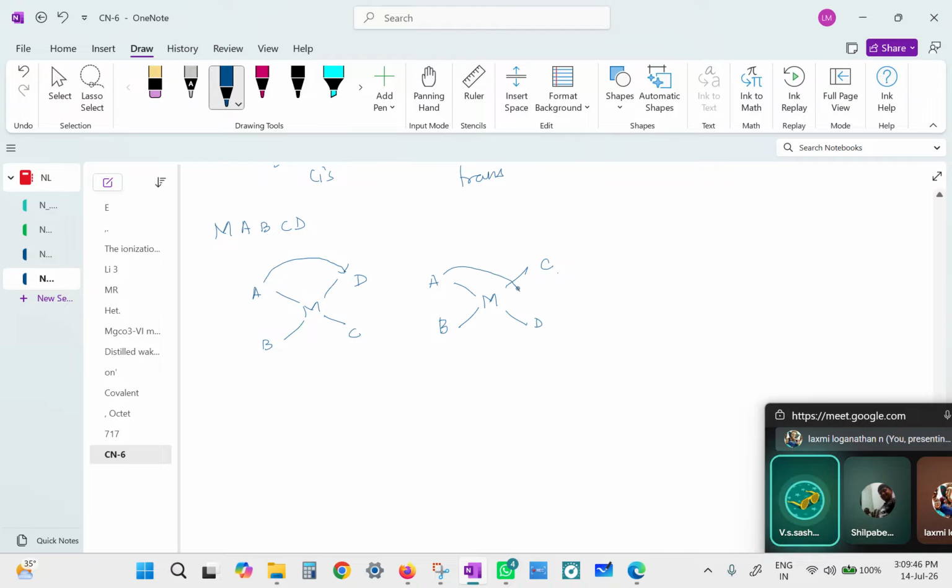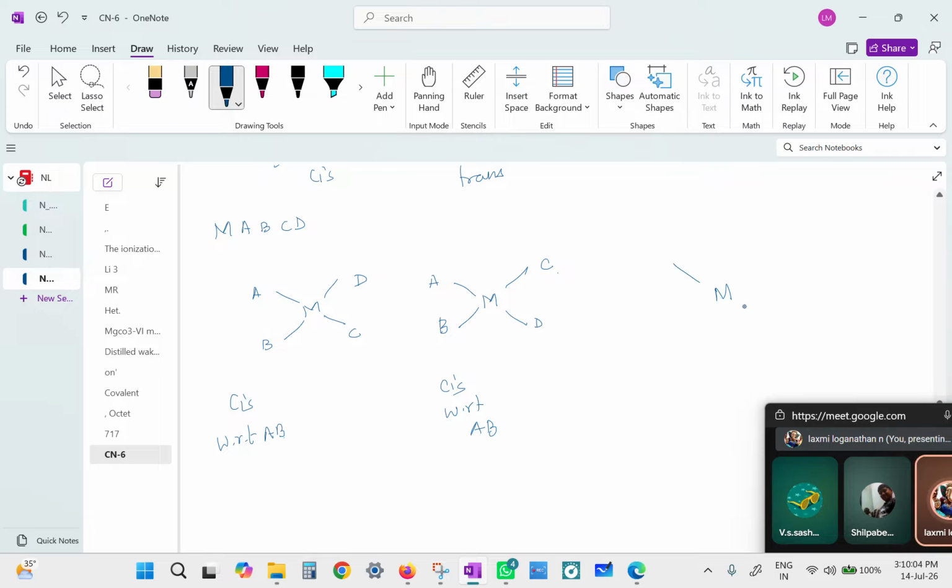Now A and D are opposite, far away from each other. So this will become cis with respect to AB. Fine. This is also cis with respect to AB. So what will be the third case?